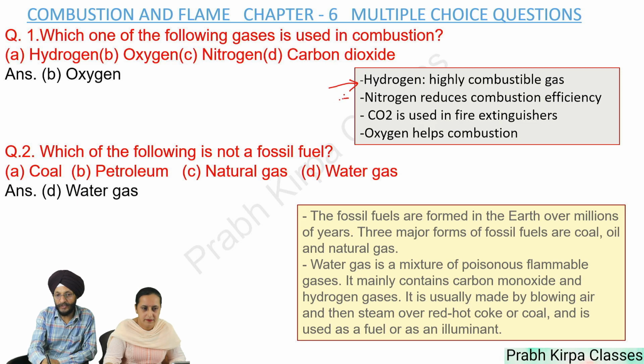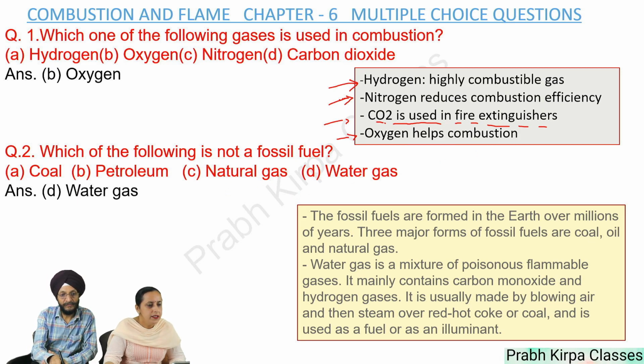Nitrogen reduces the combustion efficiency, so it cannot be used in combustion. Carbon dioxide, as you know, is used in fire extinguishers. So the only option left with us is oxygen, which helps in the combustion.